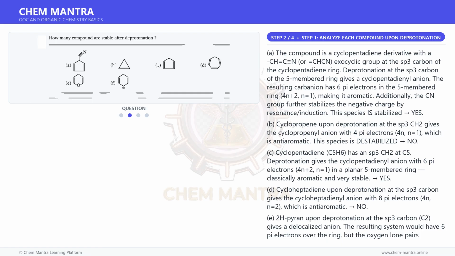No. F. The cyclohexadienyl cation, a arenium-like species, has a positive charge with an sp3 carbon. Deprotonation removes H from that sp3 carbon, giving benzene, 6 pi electrons, 4n plus 2, n equals 1, which is the archetypal aromatic compound. This is extremely stabilized. Yes.